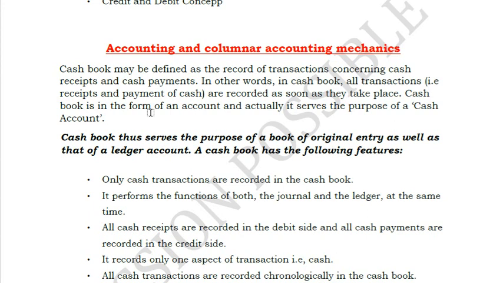So already we have seen the cash book. Cash book is just like a ledger wherein you record only the cash transactions, in the sense only those that have an impact on cash. That means you pay someone, you receive from someone, you paid rent, you received discount. All these things will be recorded in your cash book. Anything that has a monetary impact will be recorded in your cash book.